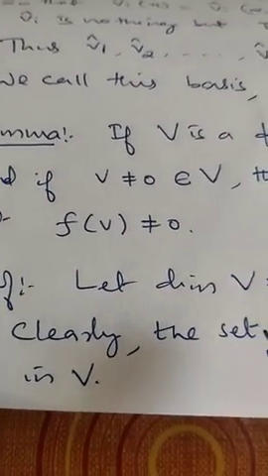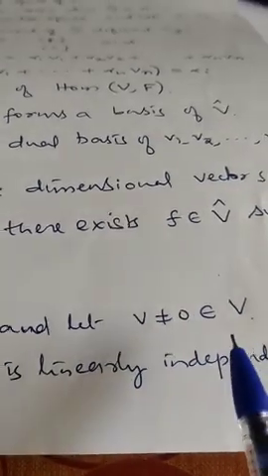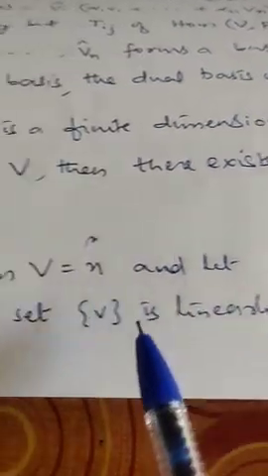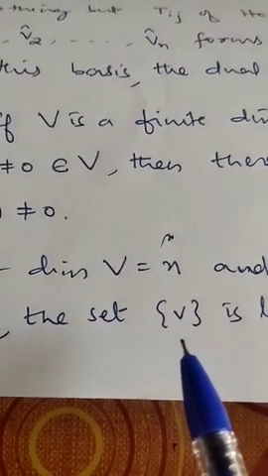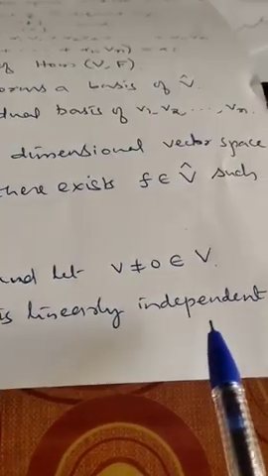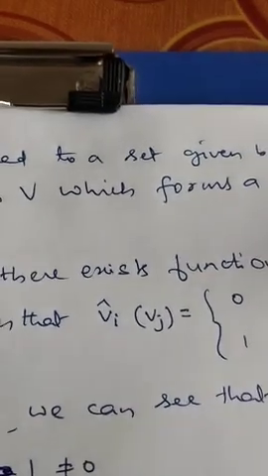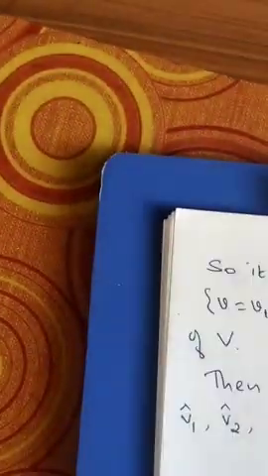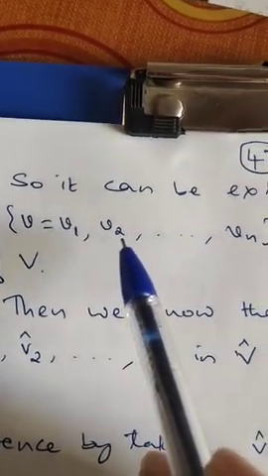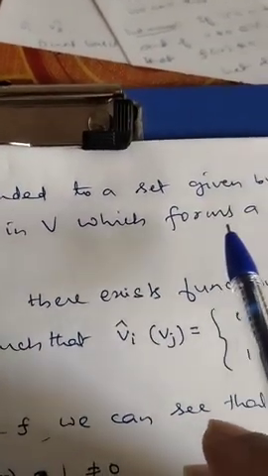Okay. So let us take the dimension of V to be n. Let the dimension of V be equal to n and let v be a non-zero element of V. We know that the singleton set containing a non-zero element is always linearly independent. Therefore, this non-zero element can be extended to form a basis of V. Say v is equal to v1, and I add the elements v2, v3 and so on up to vn in V, which forms a basis of V.